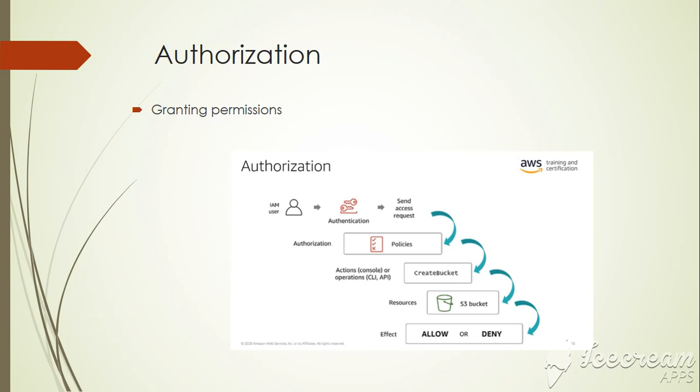Second one is authorization. Authorization means granting permissions to users. To use the services or doing something, we should have permissions. In the AWS also, we should have authorization privilege. You must also be authorized to complete your request.